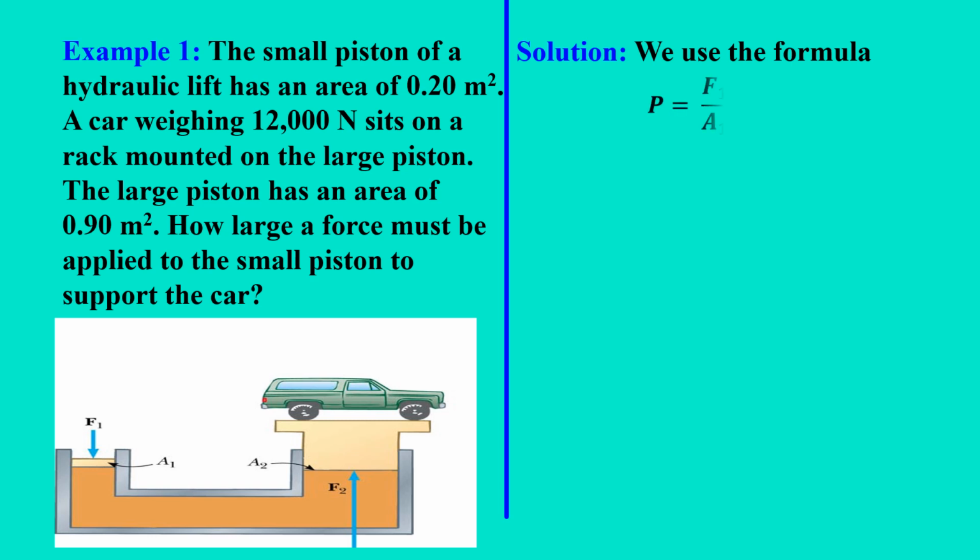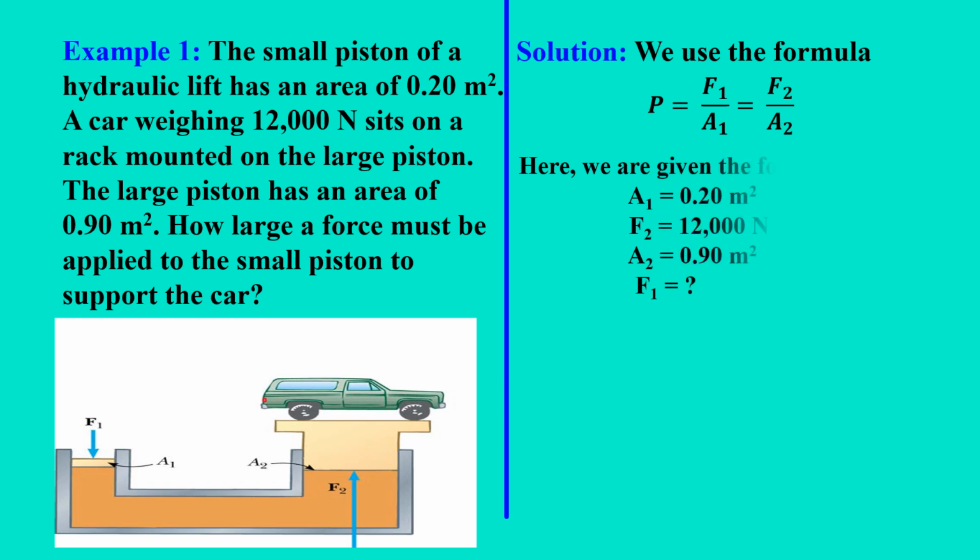Solution. We use the formula P equals F1 over A1 equals F2 over A2. Here, we are given the following values. Area 1 of the small piston is 0.20 meters squared.